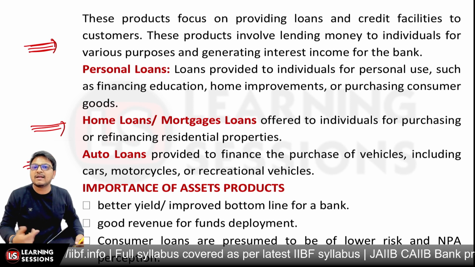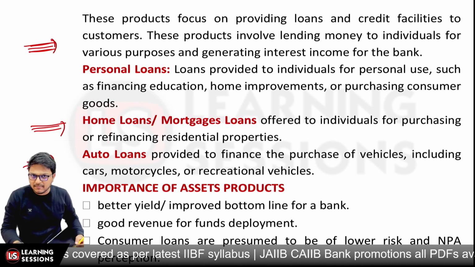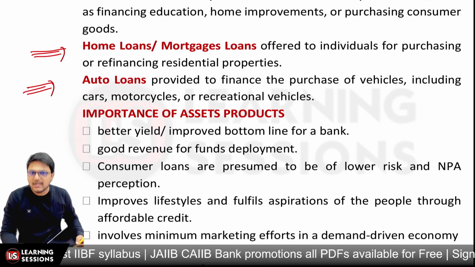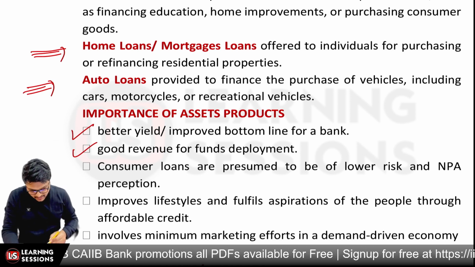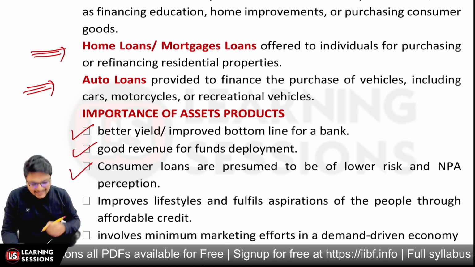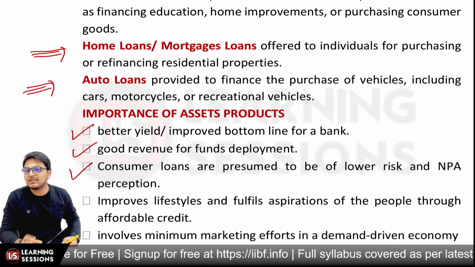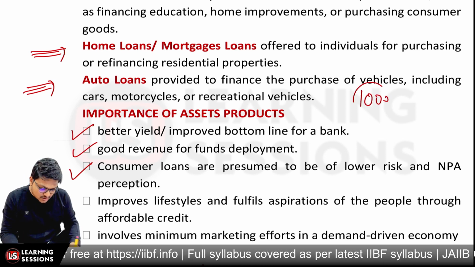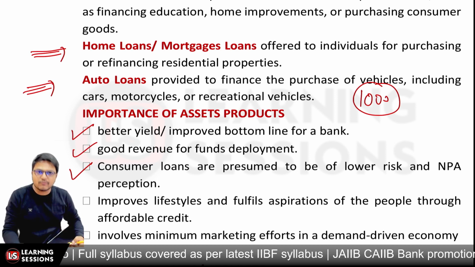And there are other important asset products also. They can help the bank a lot, because the bank will have the benefit of diversification and better yield. There is good revenue from the funds deployment. Particularly, let me tell you that consumer loans have lesser risk involved and lower NPA perception. If I say I have a total of 1000 loan accounts, it's not the case that 900 will be NPA. It may be that 100 will be NPA at maximum, or 50 may be NPA.